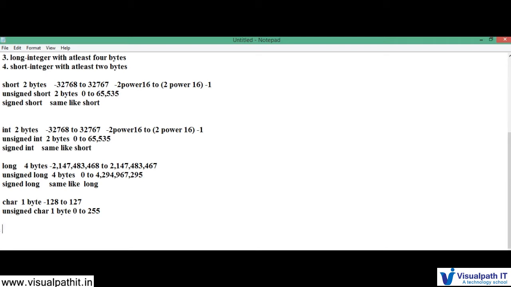Done. Now coming to the float. Okay, if you take a float, it starts with small f. Float is 4 bytes. And what is its range?